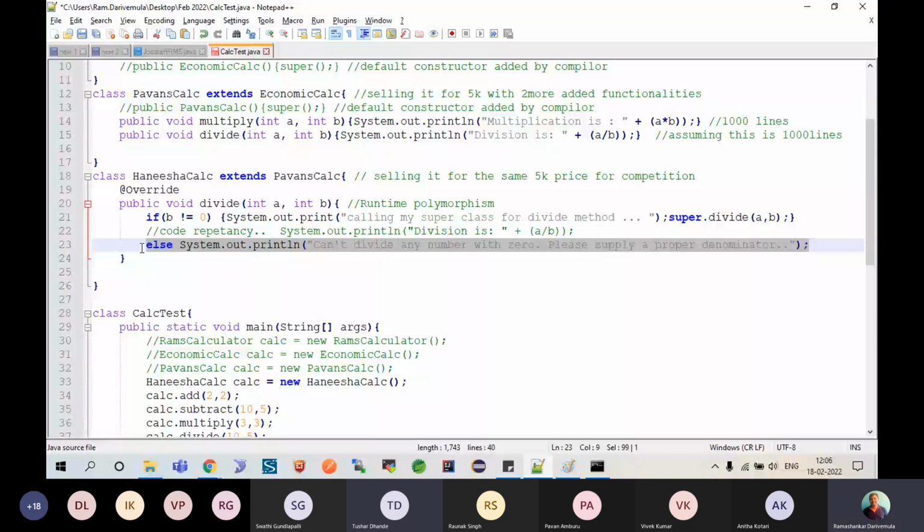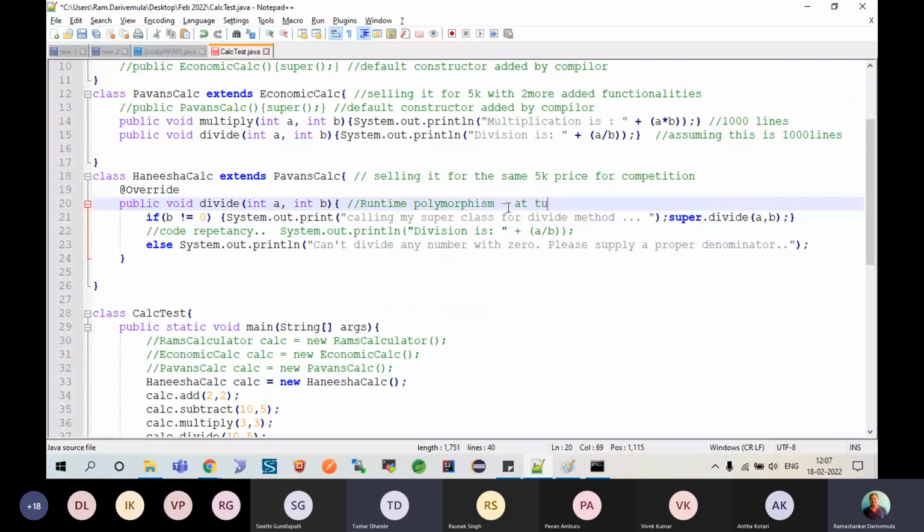Yes, sir. This is called the first part of polymorphism, which is runtime polymorphism. It happens only in inheritance. At runtime, a child class overridden method will behave in either way. So what do you mean by runtime polymorphism?